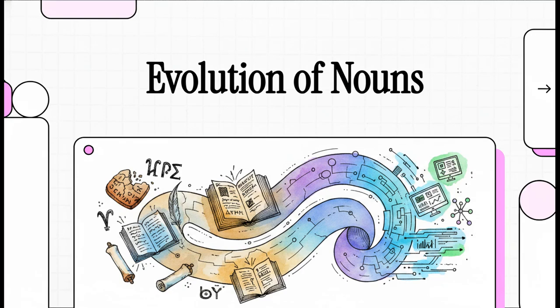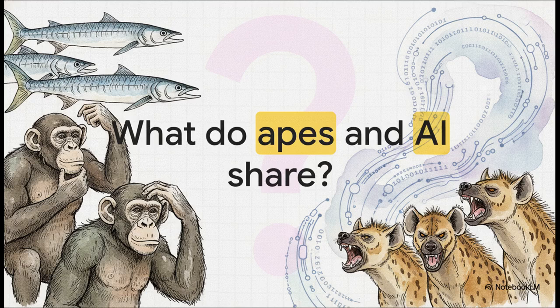I'm absolutely thrilled you're here today because, well, we're going on a seriously fascinating, highly structured journey. We're going to span thousands of years of language evolution, starting with the bizarre quirks of ancient grammar and ending up right at the cutting edge of modern computer science. It's a massive timeline, but I promise you, by the end of this, you'll see the exact thread tying it all together. So to kick things off, let me throw a bit of a curveball your way.